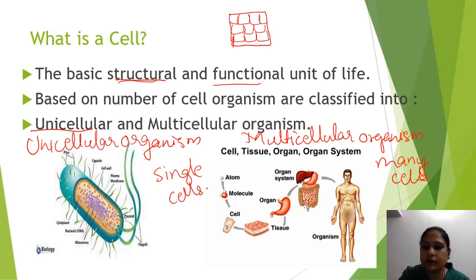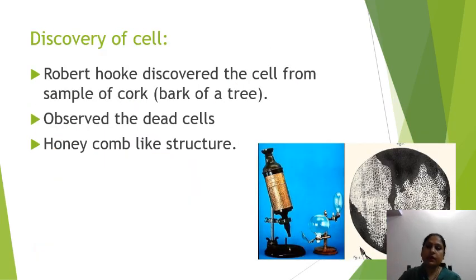So now, how did we come to know the existence of the cell? It was the scientist Robert Hooke who discovered the cell from a sample of cork. Cork is nothing but the bark of a tree. He observed a honeycomb-like structure in the microscope. This honeycomb-like structure appeared like small compartments. There were many small compartment-like structures present.